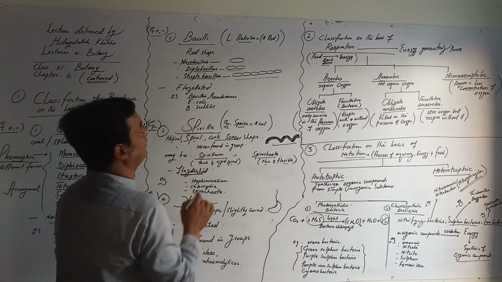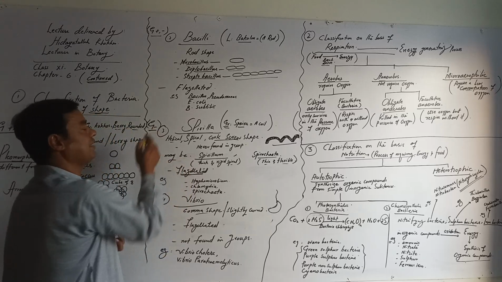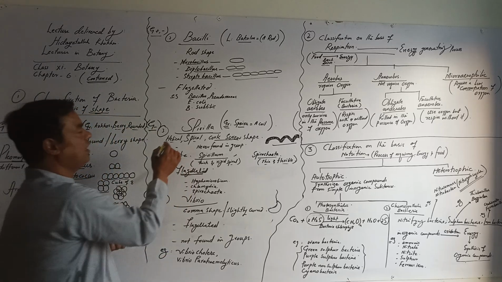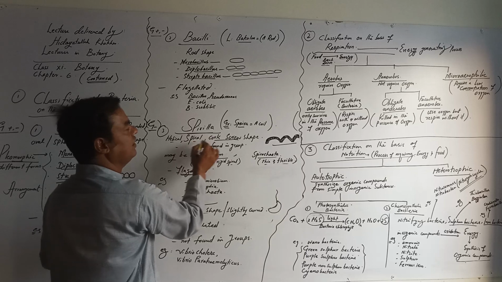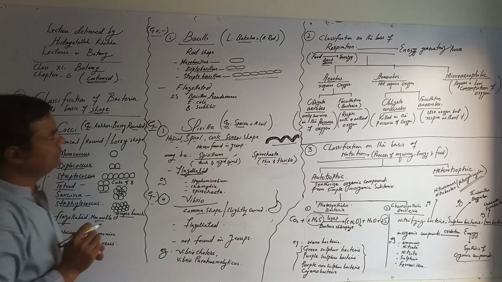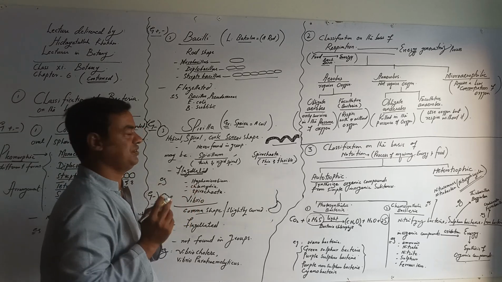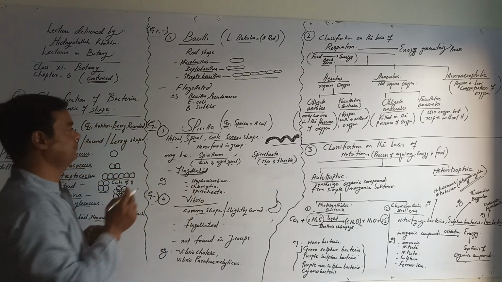Third is spirilla. It is taken from the Greek word spira, meaning coil. They are gram-negative bacteria in helical, spiral or corkscrew shape. They are never found in groups and never form an association. They are solitary bacteria.